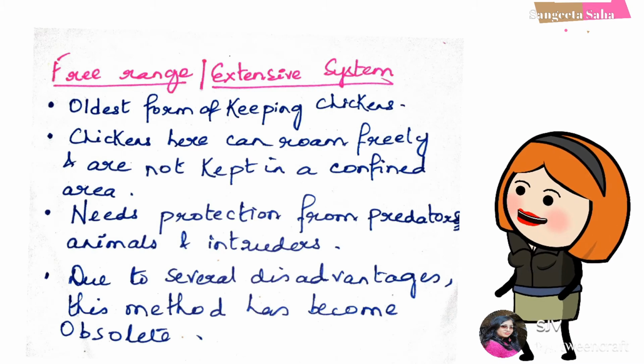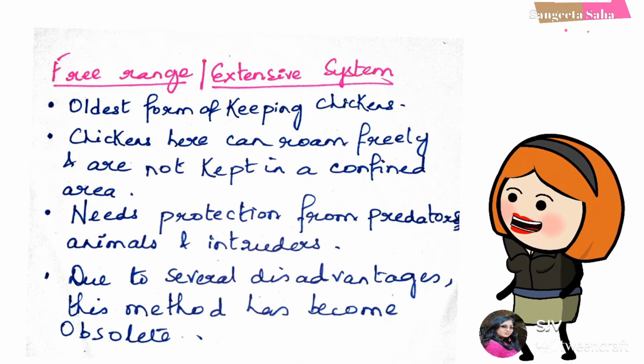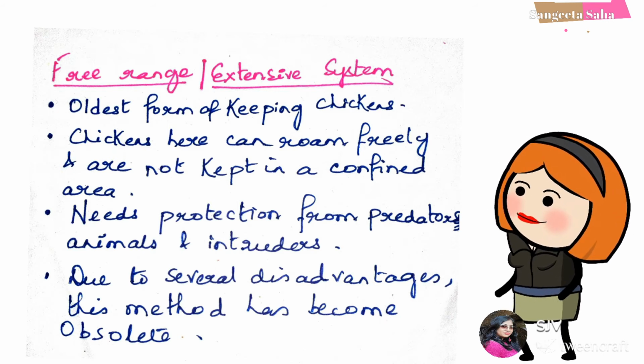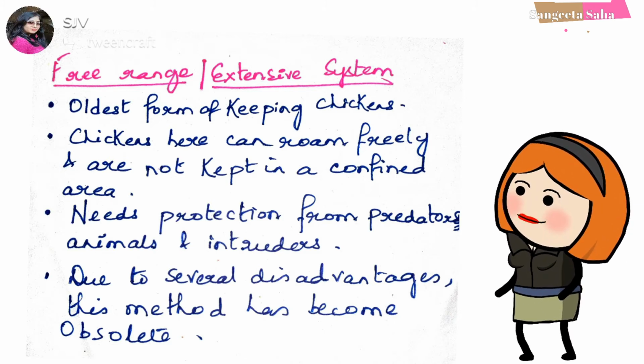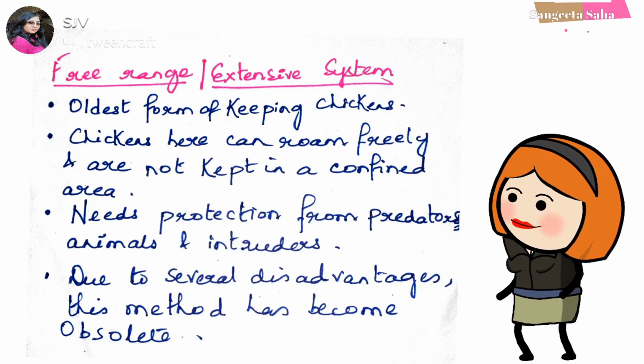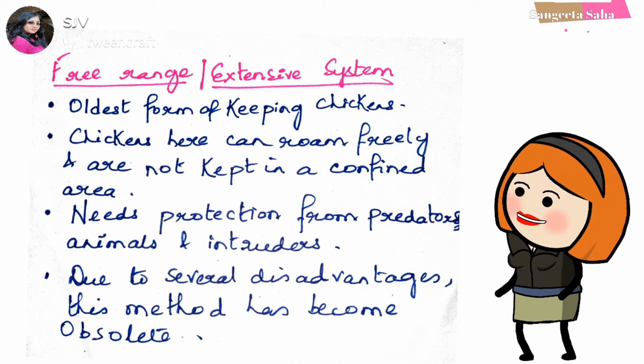Free range or extensive system is the oldest form of keeping chickens. In this system, hens have access to both indoor and outdoor areas. They move freely and spend more time outside. But the disadvantage is that since they can move freely, they are more prone to disease carriers present in their feces and dampened litter. Also, this litter-based system has been shown to have increased levels of ammonia, dust and bacteria.